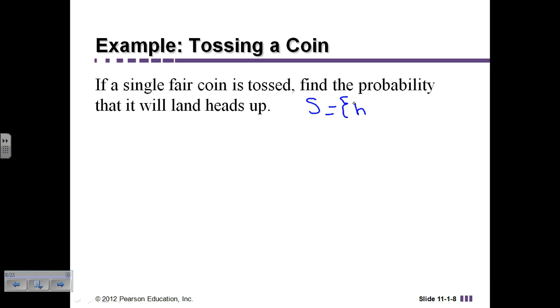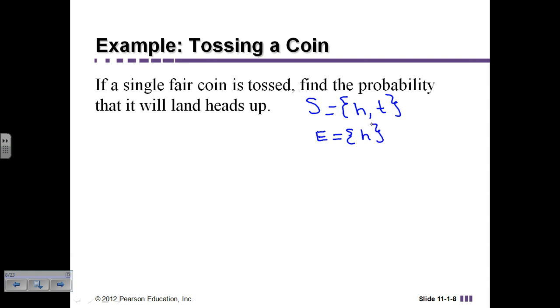I could have a head or I could have a tail when I flip that coin. So what I'm concerned about, the event or the outcome that I would like to see happen, is I want to know if it's heads up. So I want the heads possibilities.